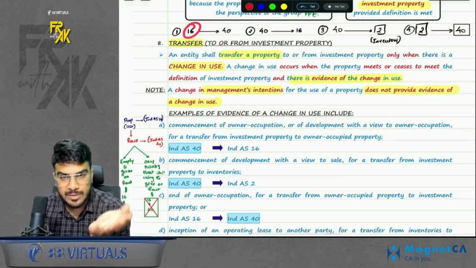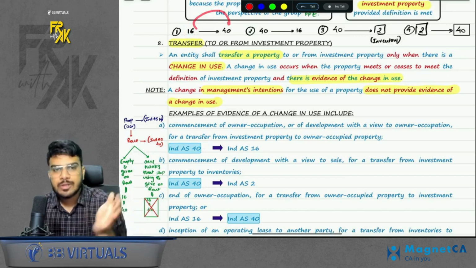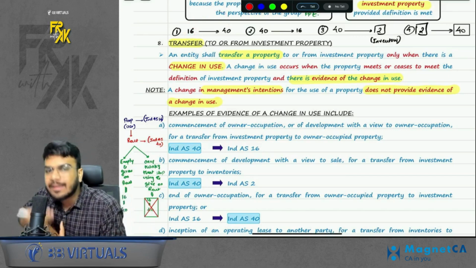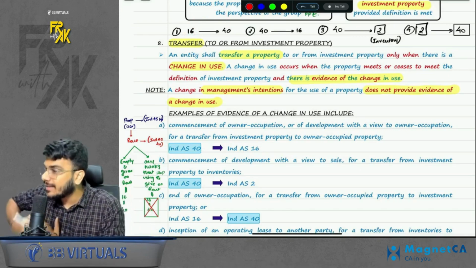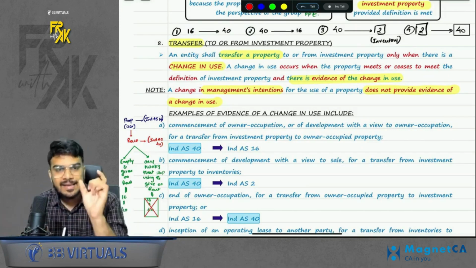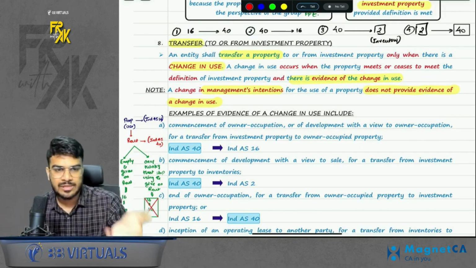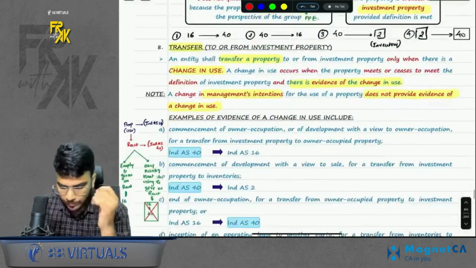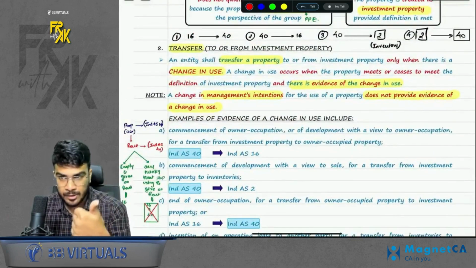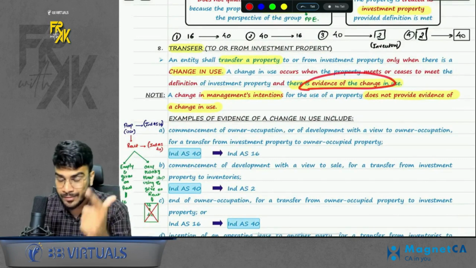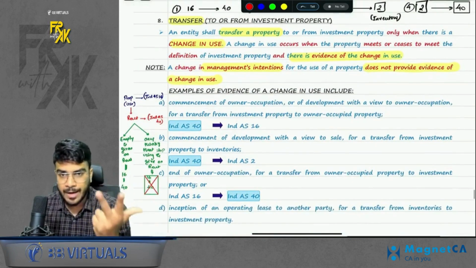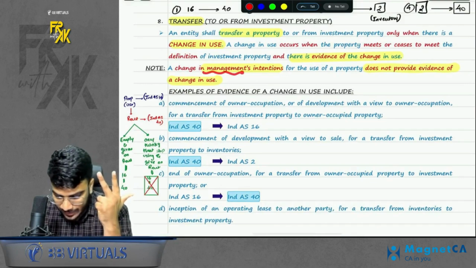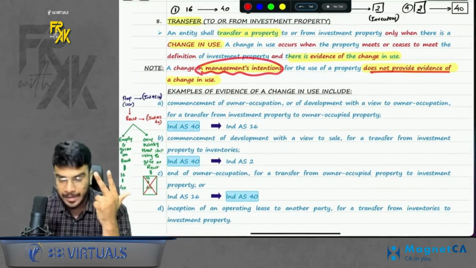How do we provide the evidence? If previously you were using it and now you want to rent it, so you will stop using it, right? And you will try to find the tenant. You are actively finding the tenant for renting it. This is evidence of change in use. Then you can classify from 16 to 40. Okay, do remember. So such transfer is allowed. First point. Second point, transfer will happen only when there is evidence of change in use. Third point, only change in intention is not providing any evidence of change in use.